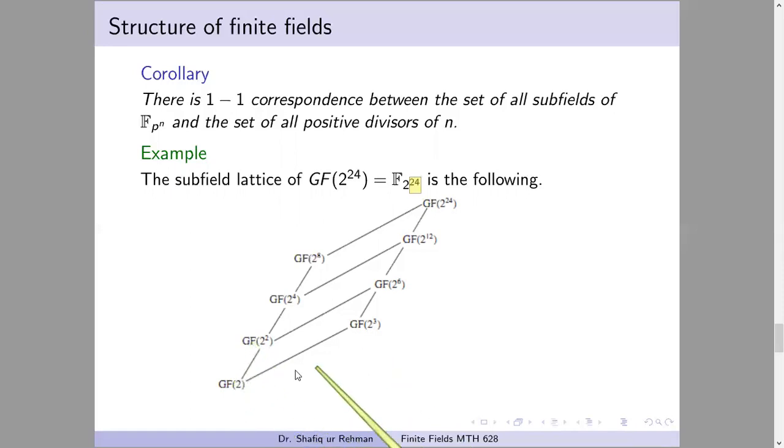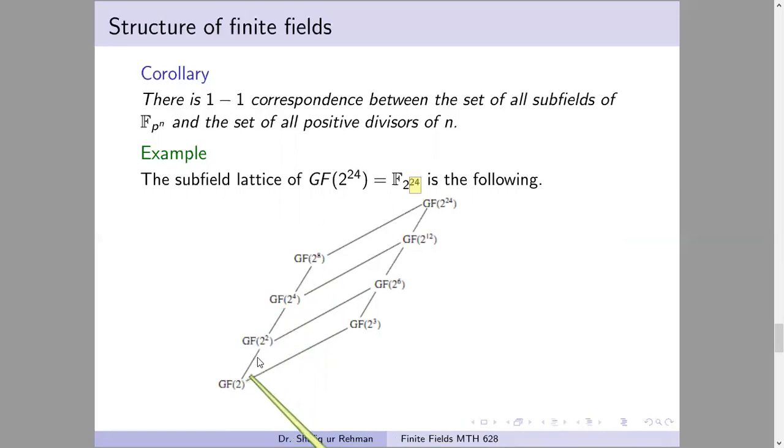So this line shows that this field is contained in this field, which is contained in this field, which is contained in this. So this line shows the containment relation from bottom towards top. It does not say that the upper element is contained in the lower; the lower element is contained in the upper elements.